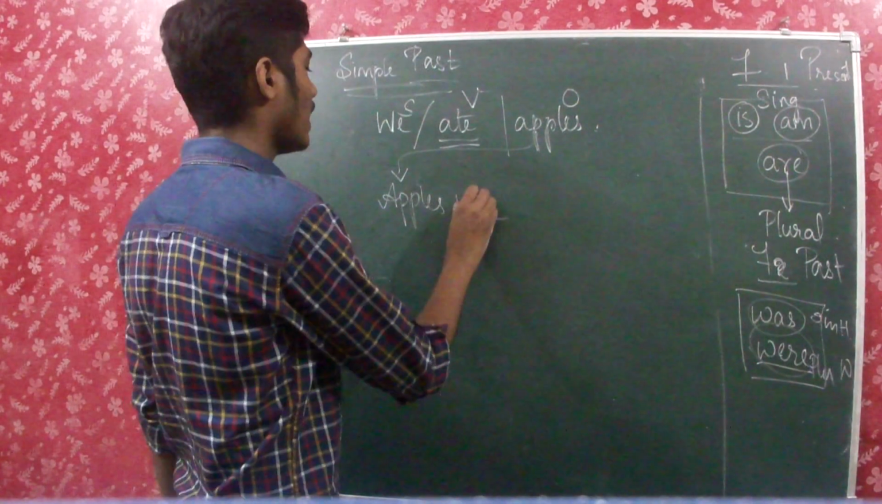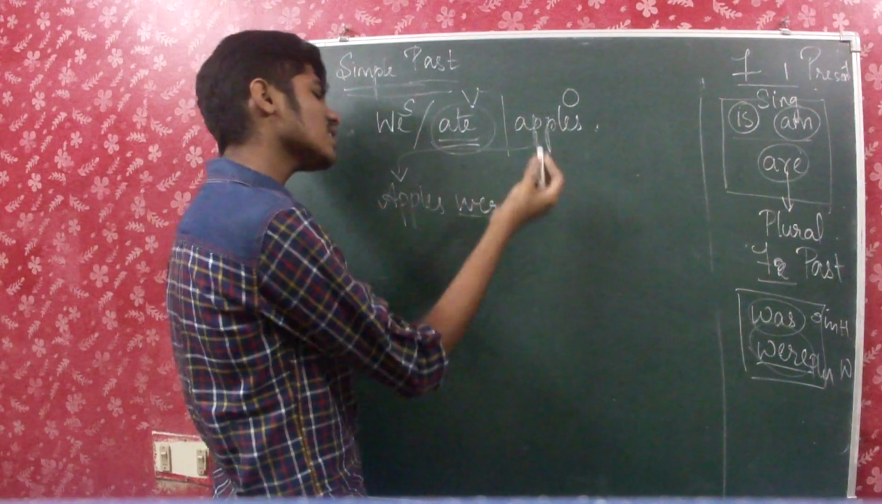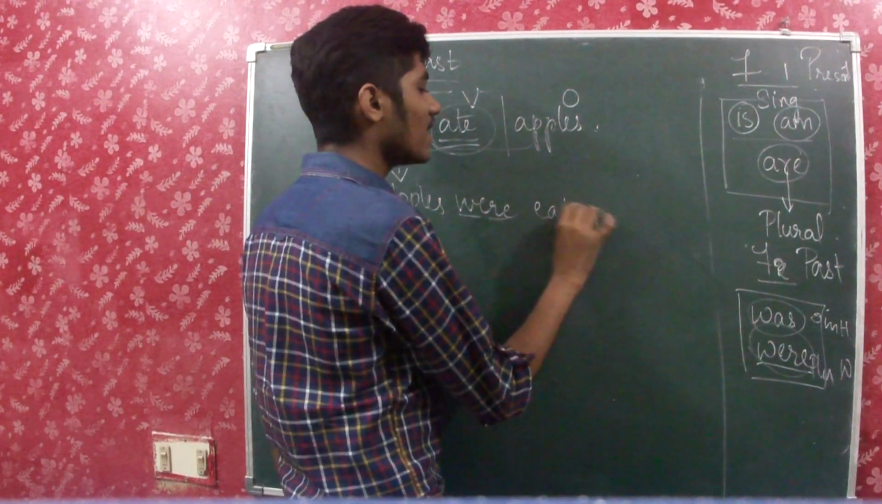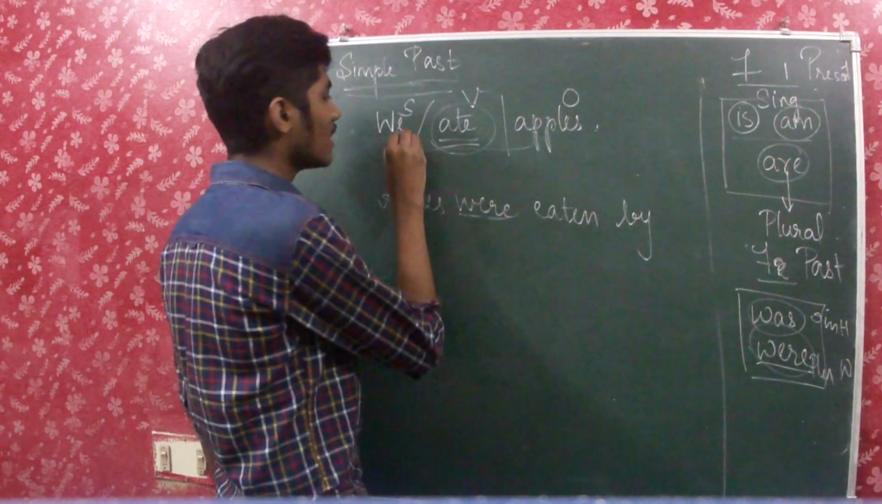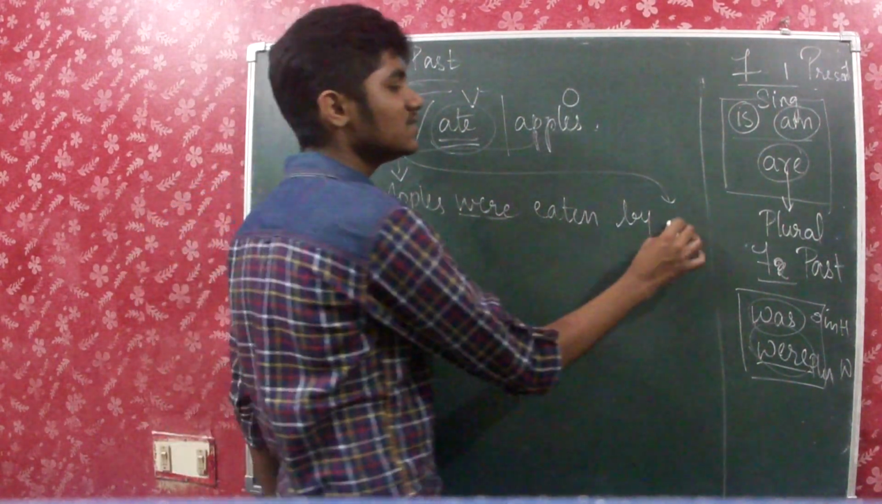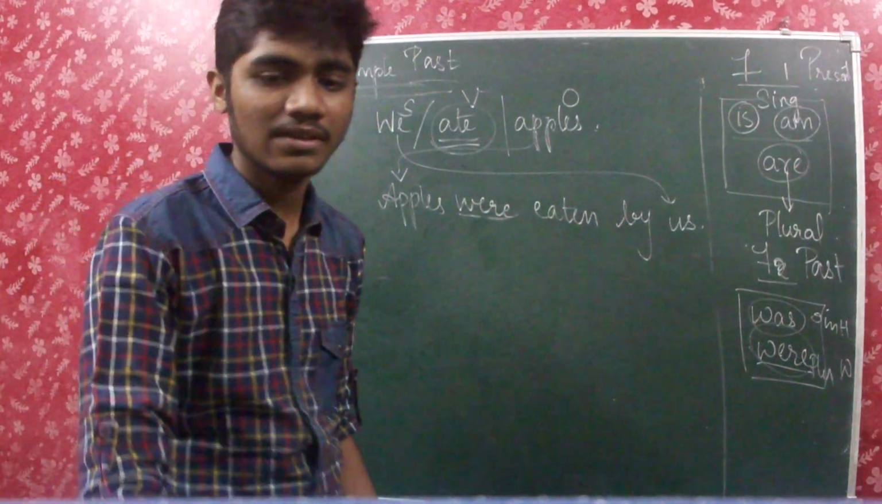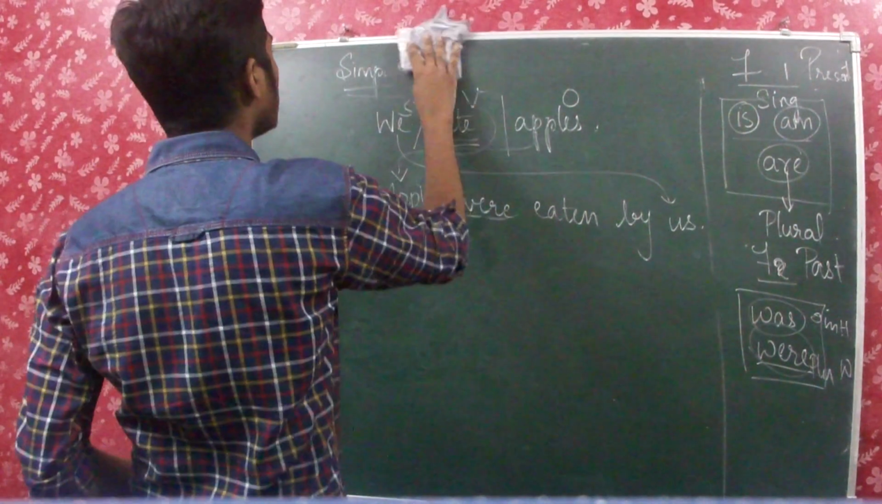So I will write were, apples were, and then we have to write the papa. What is the papa of ate? Again it's eaten. And then I have to write the preposition by, and then I have to bring it here. Do you remember what comes? The second form of we. Just now I told you it's us. So apples were eaten by us. Okay, so this is all about simple past.